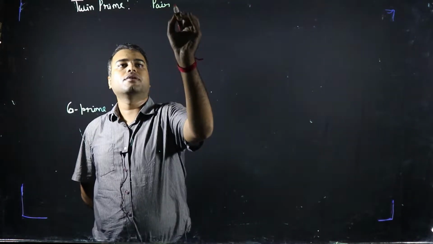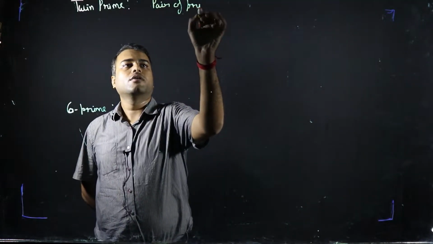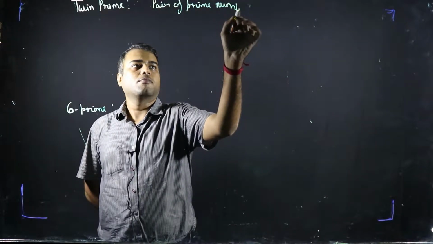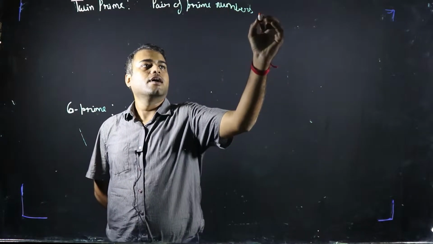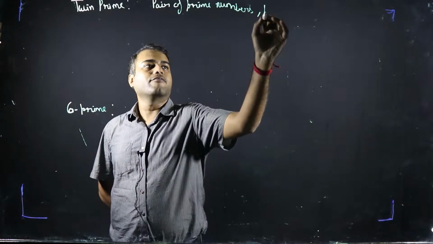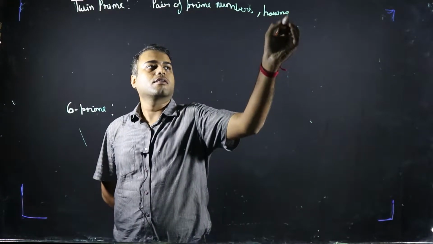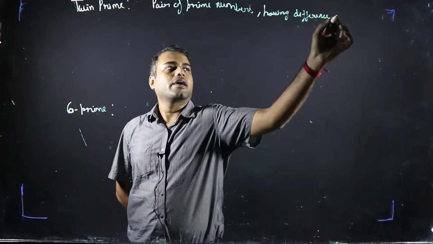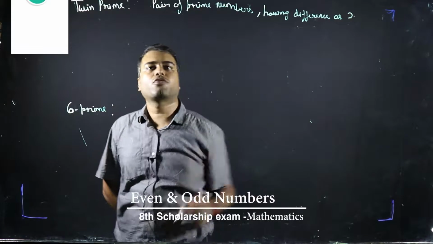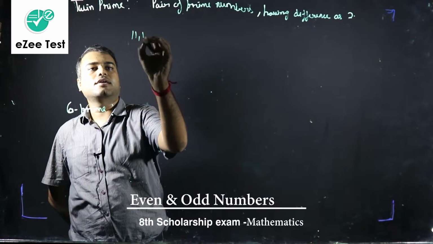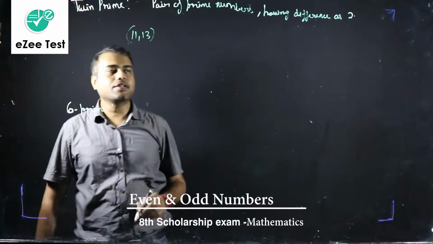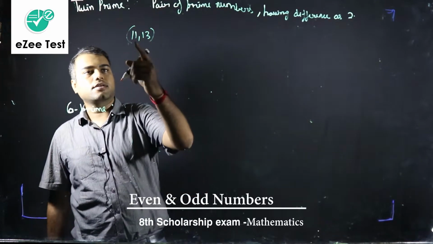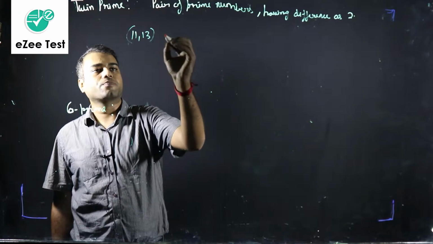a pair of prime numbers having a difference of 2. For example, 11 and 13. 11 and 13, they are twin primes because they have a difference of just 2.